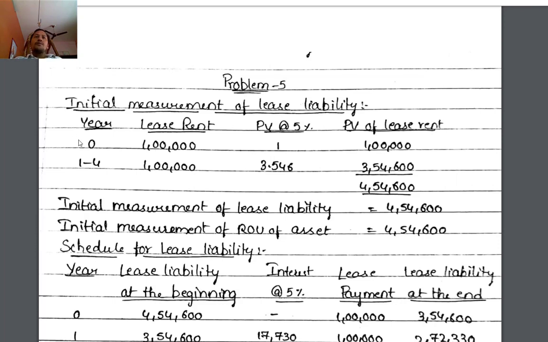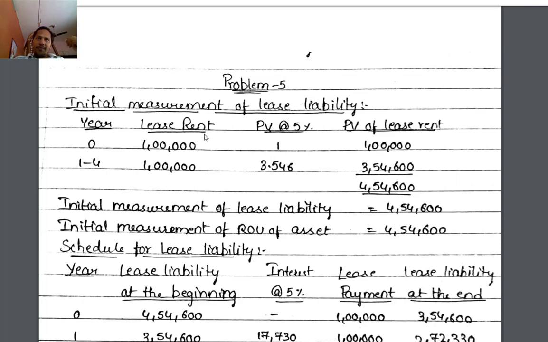So over a period of 5 years, at the beginning of the period, we have to pay the lease rent. So in year 0, immediately we have to pay 1 lakh. And for years 1 to 4, first year end, second year end, third year end, fourth year end, 1 lakh each. So these are repetitive cash flows, and we can apply the annuity factor.